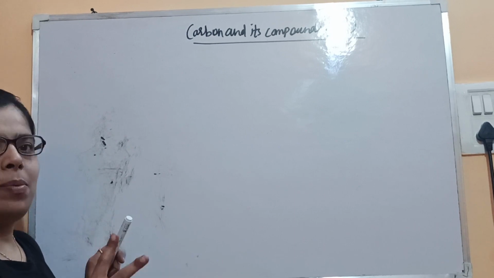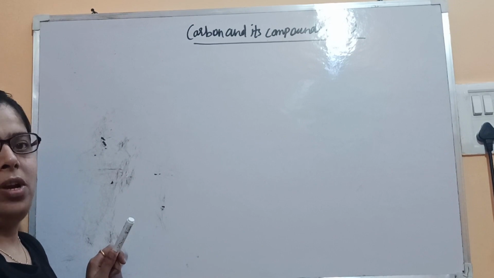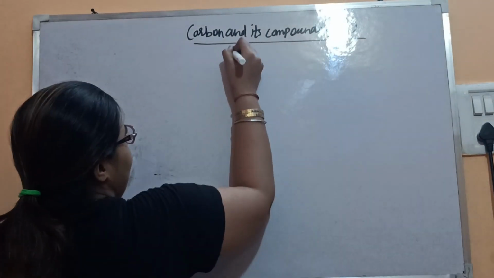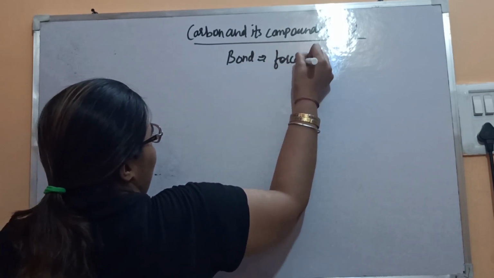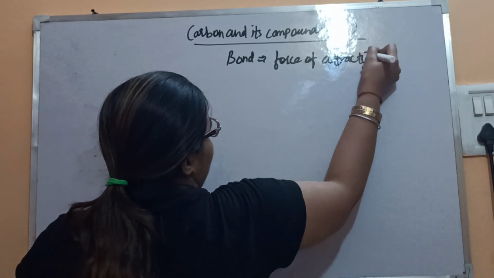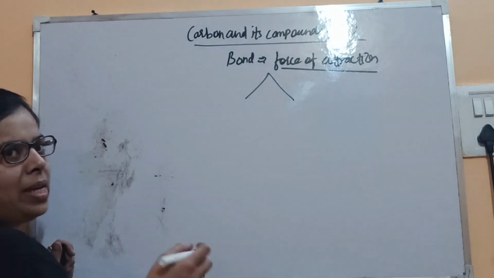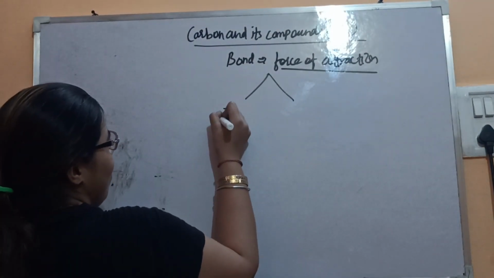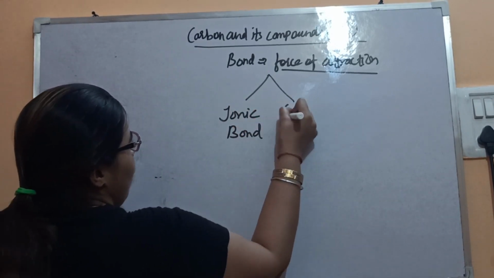As we know, two types of bonds are there. In metals and non-metals, we have discussed what a bond is. You know what a bond is? It's a force of attraction only. And it's of two types. Basically, it is of three types, but the third type is of a higher level, so you will study it later on. According to you, it's of two types: ionic bond and covalent bond.